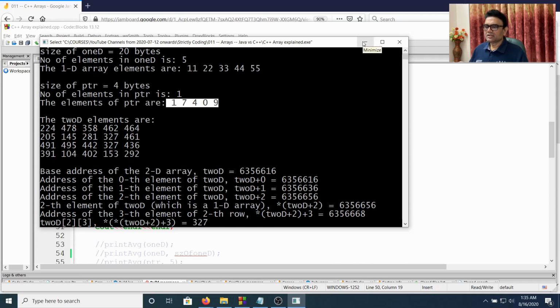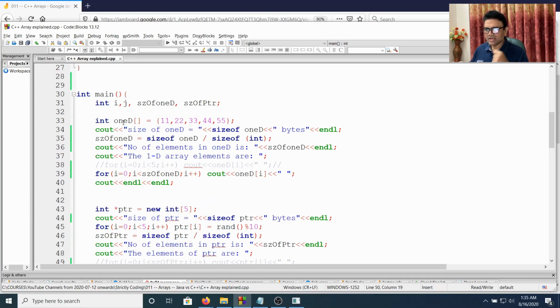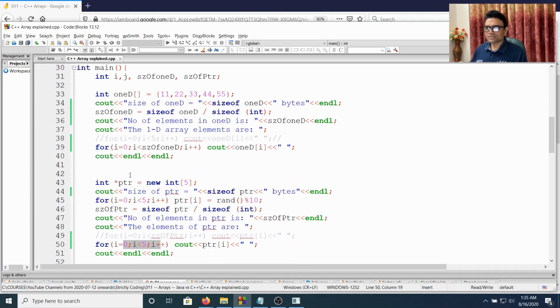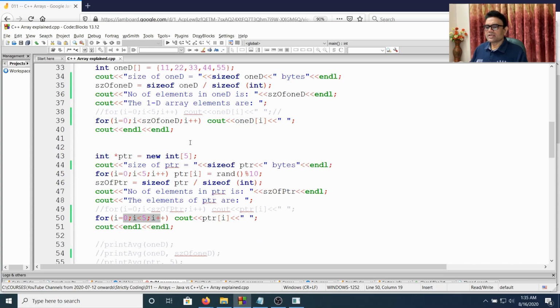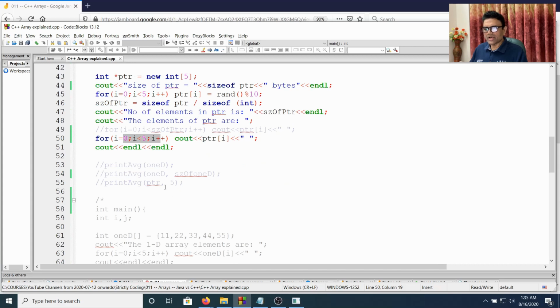The next thing is, now we have an array, sorry, 1D. We also have a pointer PTR. Now if I want to print the average of these arrays by calling a function, let's say on 1D, we are calling the print average function, just passing the 1D.